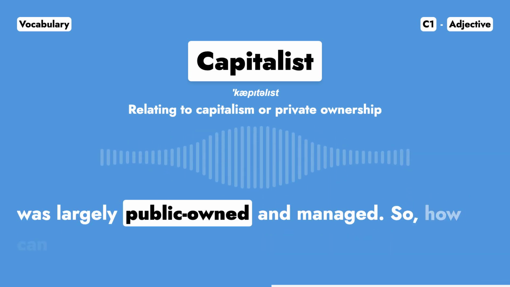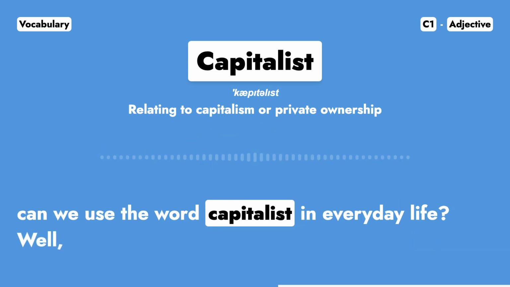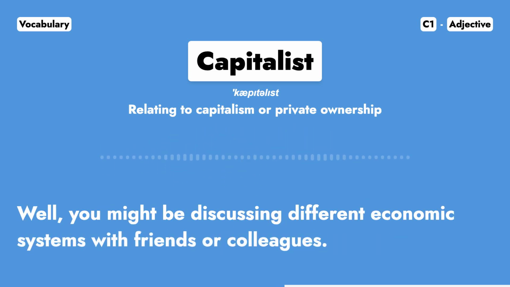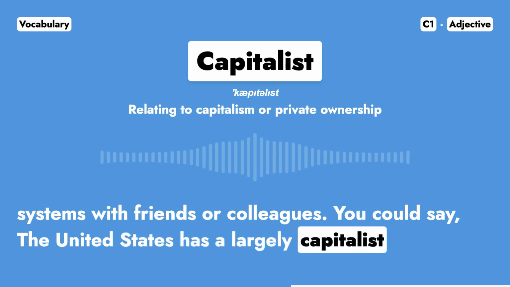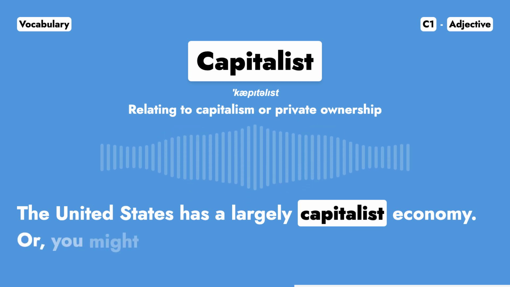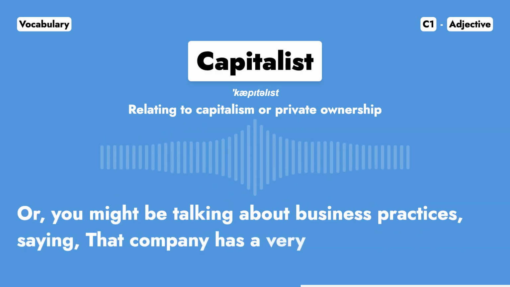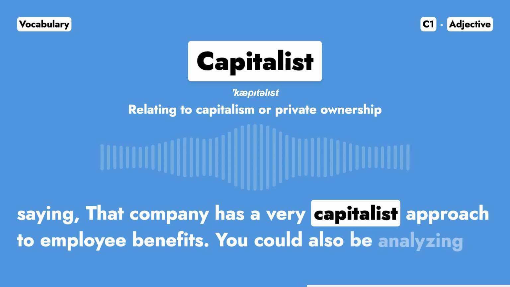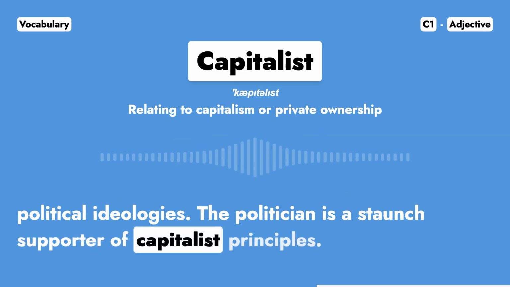So, how can we use the word capitalist in everyday life? Well, you might be discussing different economic systems with friends or colleagues. You could say the United States has a largely capitalist economy. Or you might be talking about business practices, saying that company has a very capitalist approach to employee benefits. You could also be analyzing political ideologies. The politician is a staunch supporter of capitalist principles.